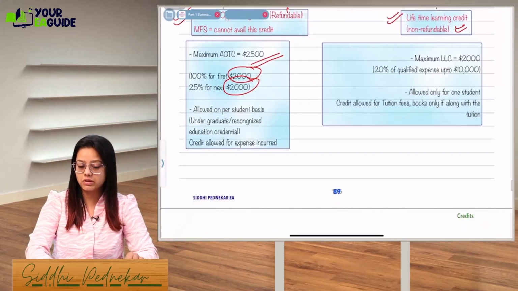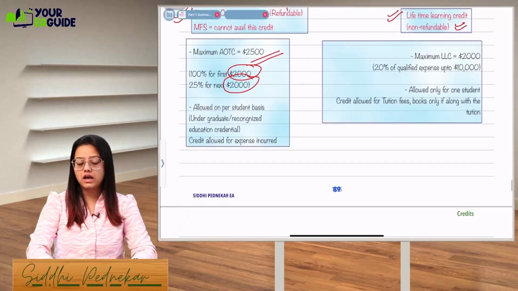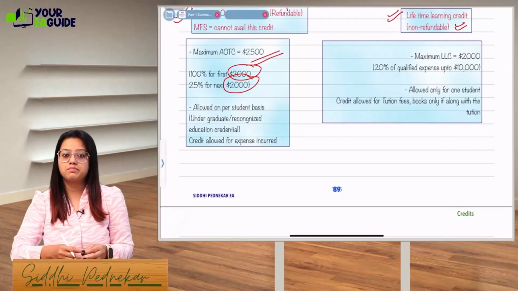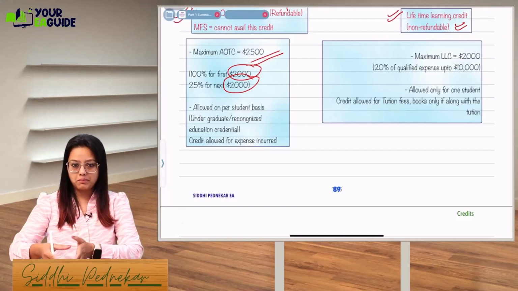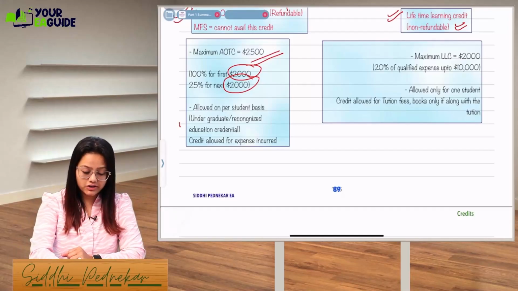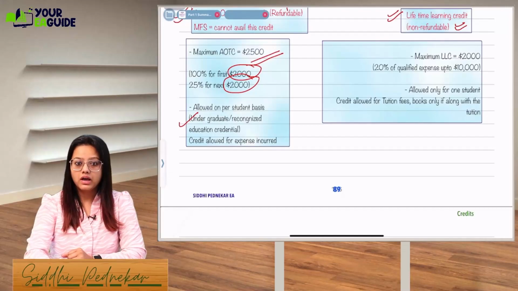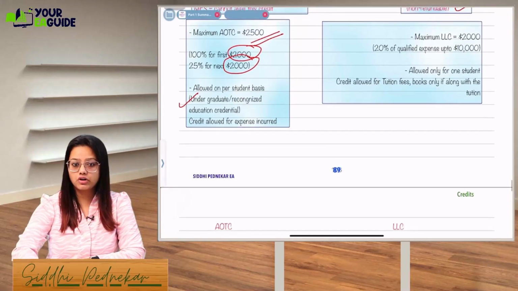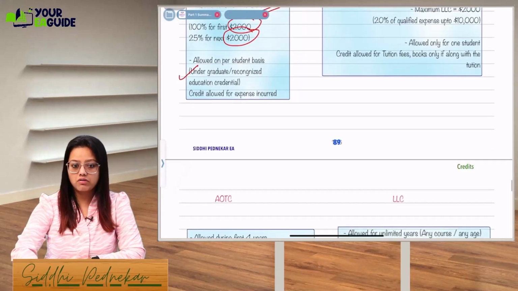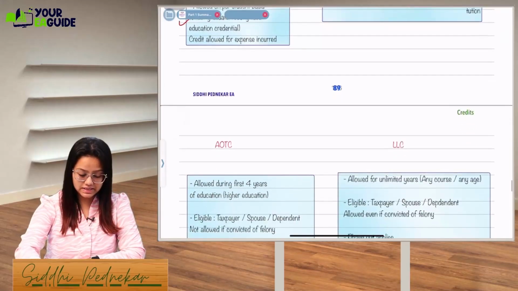Per student basis it will be allowed, and it is allowed only if you're expensing for the undergraduate degree, like BCom, MCom, we call it in India. Okay, so for an undergraduate degree AOTC will be allowed, right? Recognized education credential should be there. Credit is allowed for the expense incurred. Okay, now what all expenses will be there, we'll see later on.